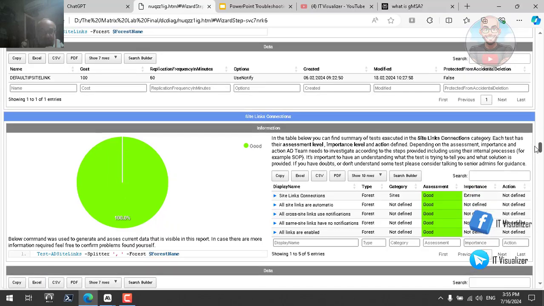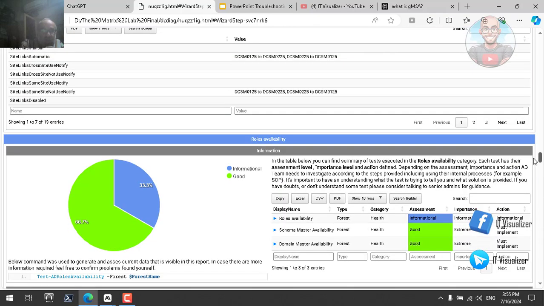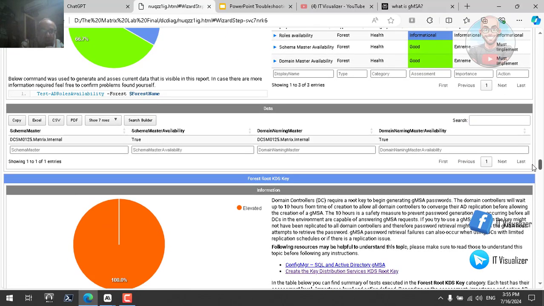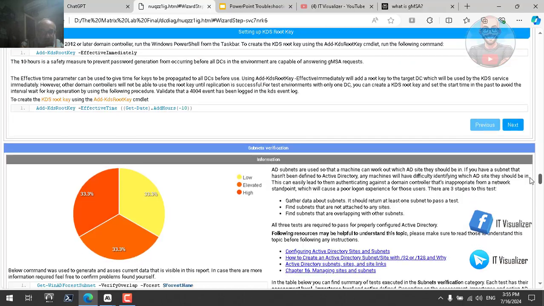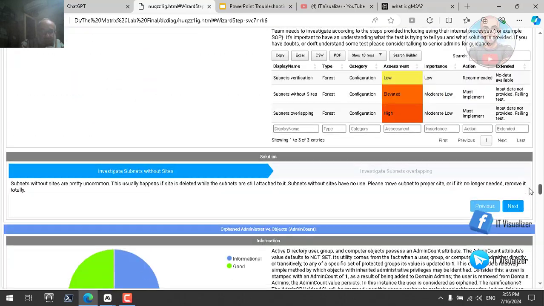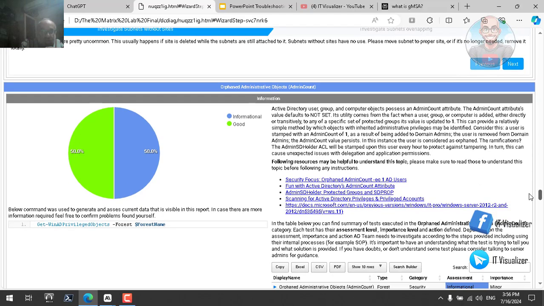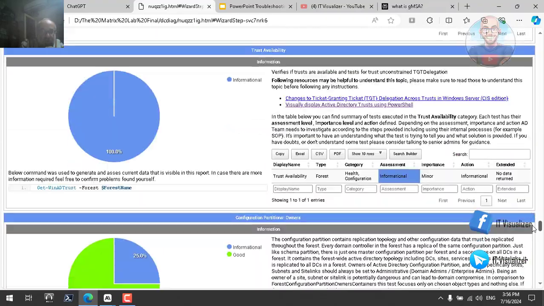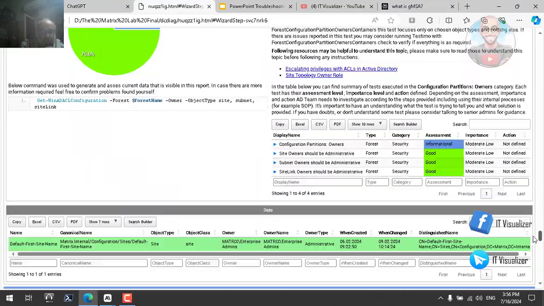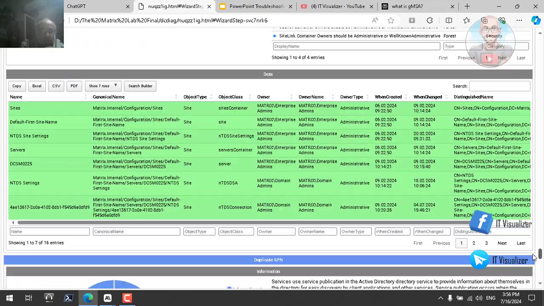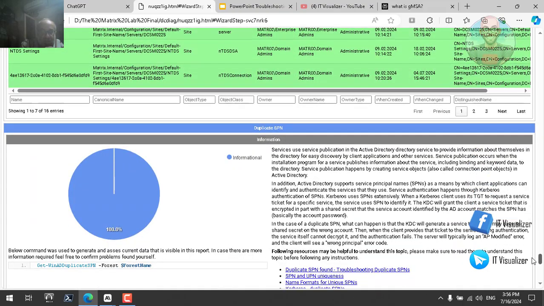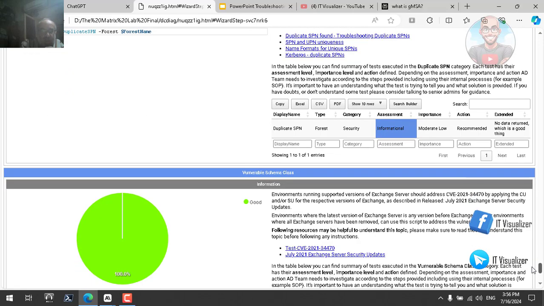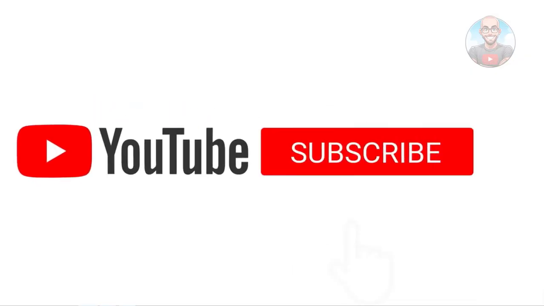The site links, the site links connection, roles availability, root KDC, we have talked about it, the sub-sites verification, then the orphaned or administrative or admin count, we have seen that, tombstone life, trust availability, configuration partitions 1 and 2, and then the duplicate service principal names, the vulnerable schema class. So we have finished this part.